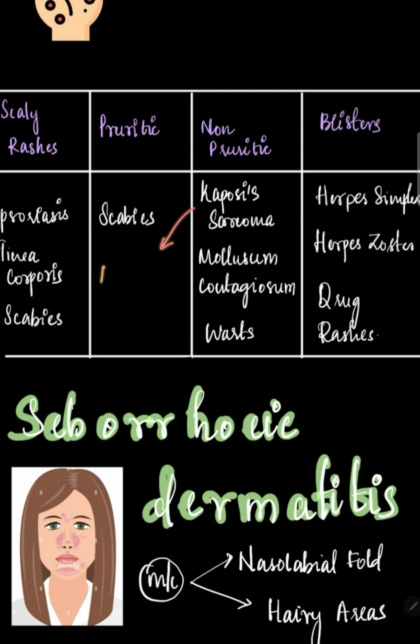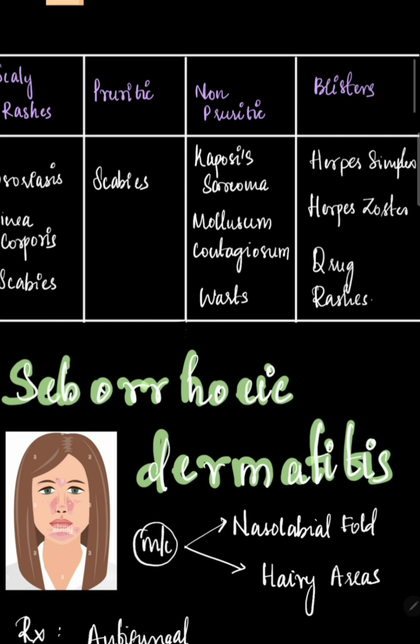It is most common in patients who are HIV positive, who are highly immunocompromised patients, like patients who are on transplant and on long-term corticosteroid therapy. Molluscum contagiosum, then warts. In blisters, we have herpes simplex, herpes zoster, and drug rashes. There are several drugs which can cause blisters. Even lamivudine has a very common side effect of causing rashes.